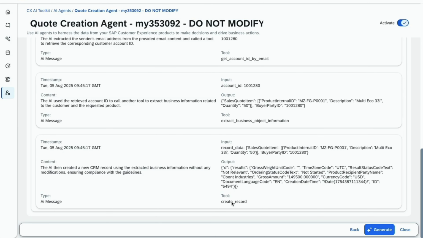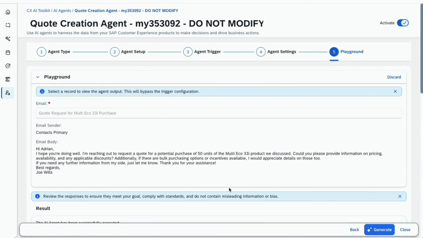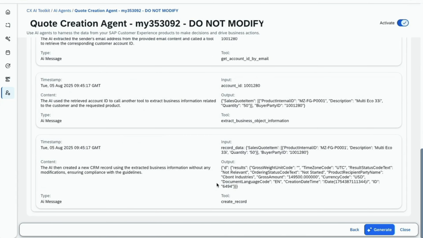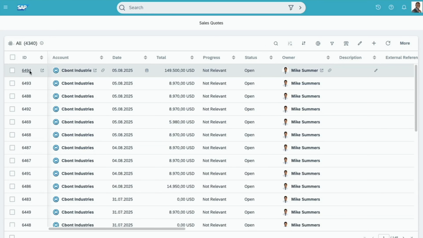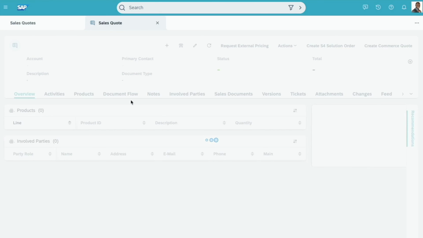So in this case, there was an email with a quantity of 50. Yeah? So that was in the email that I just selected. And this got created. And I'm pretty sure, so this is the 6494 ID in the Cloud for Customer system, and we can try to look for that. Yeah, here we go. Okay, so the agent executed successfully.